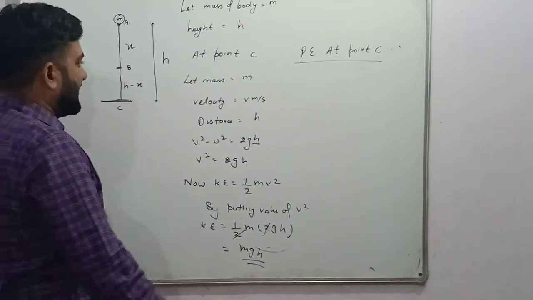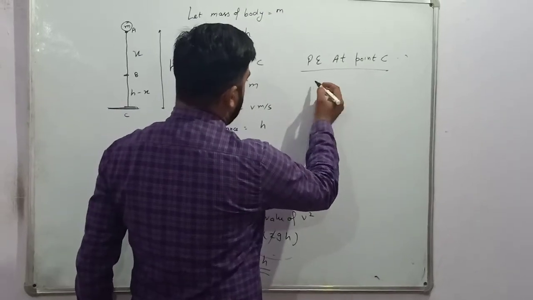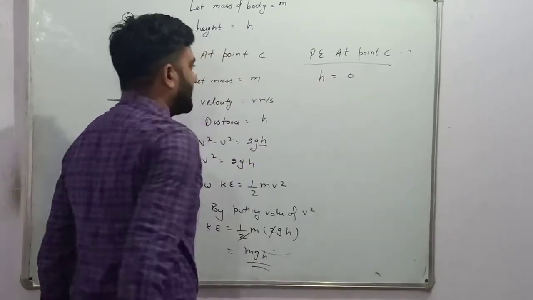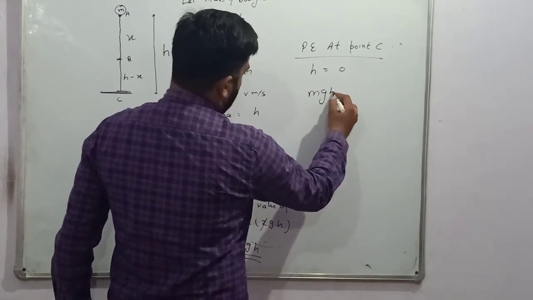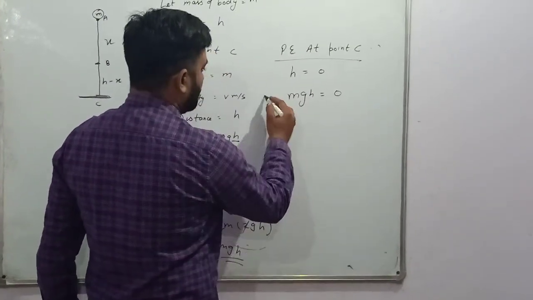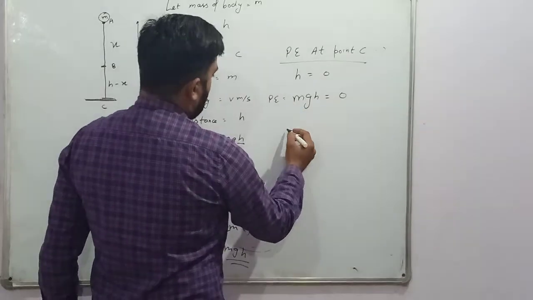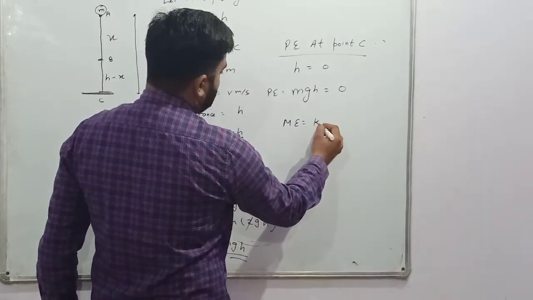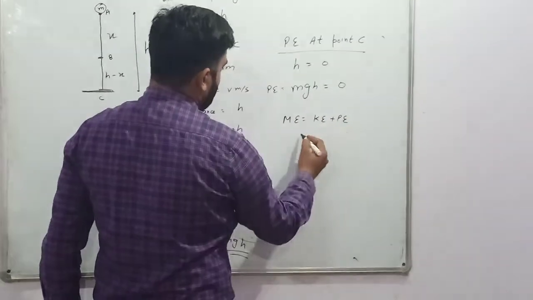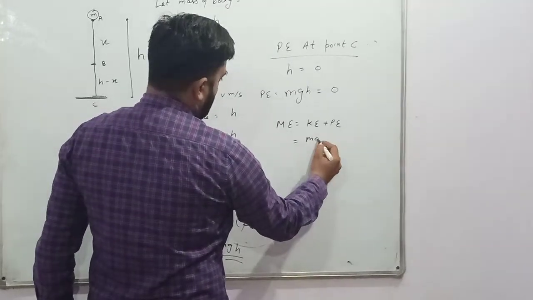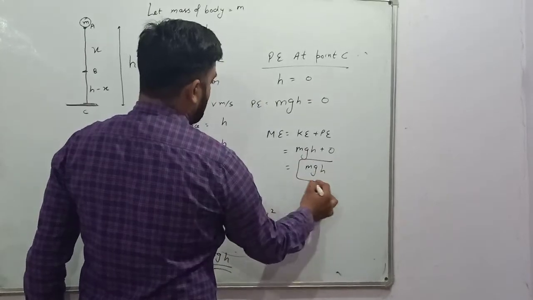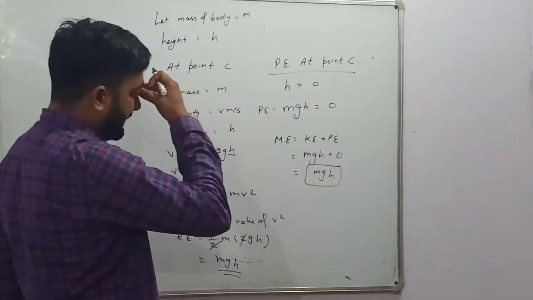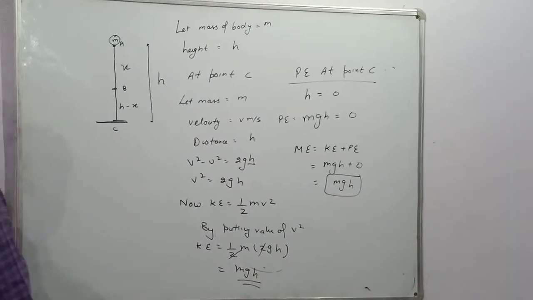So the distance between the ground and the point is nearly equal to 0. So here h is equal to 0. So potential energy mgh is equal to 0. So mechanical energy is equal to the sum of kinetic and potential, so mgh plus 0. Mechanical energy is equal to mgh.